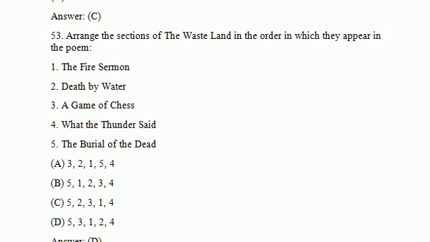Arrange the sections of The Waste Land in the order in which they appear in the poem. As we know, there are five sections in this work, The Waste Land, and we have to arrange them in a systematic order. So here are the options and statements: The Fire Sermon, Death by Water, A Game of Chess, What the Thunder Said, The Burial of the Dead. These are the five sections. So first of all, The Burial of the Dead, and then A Game of Chess, and then The Fire Sermon, and then Death by Water, and last What the Thunder Said. Means option D is the correct answer.